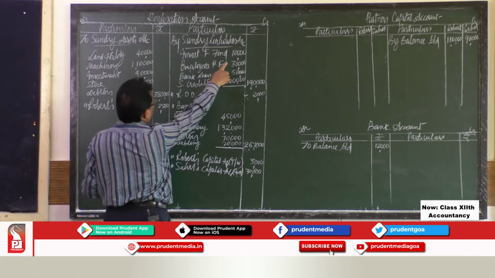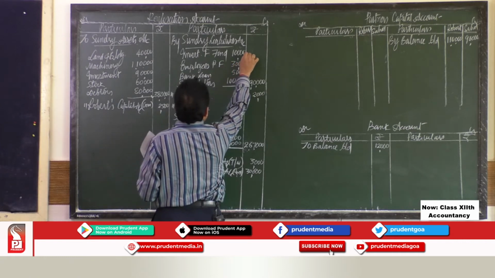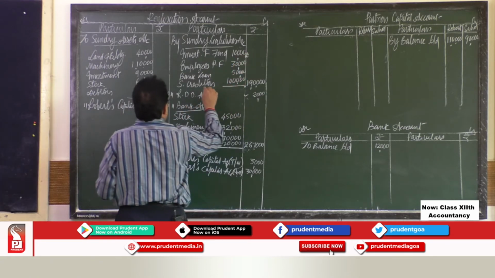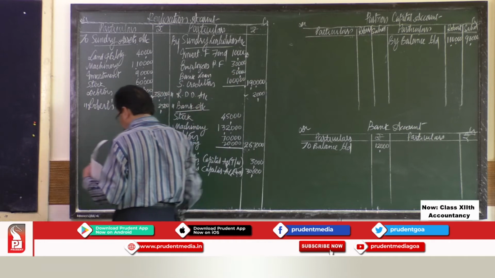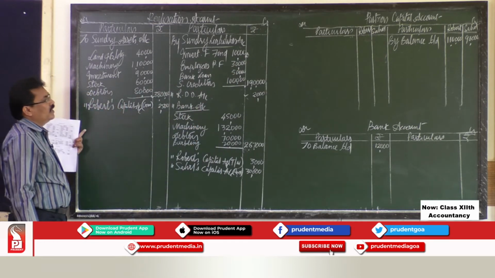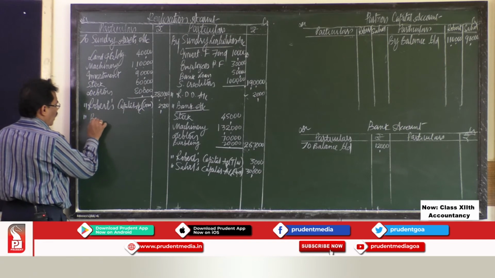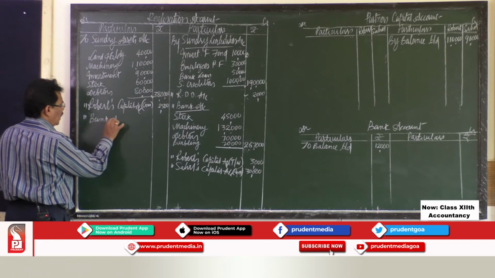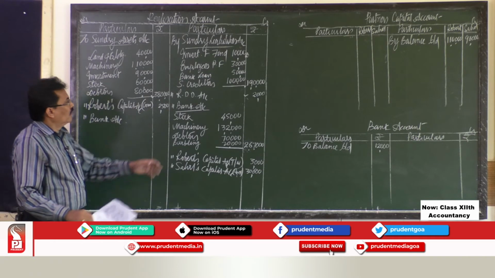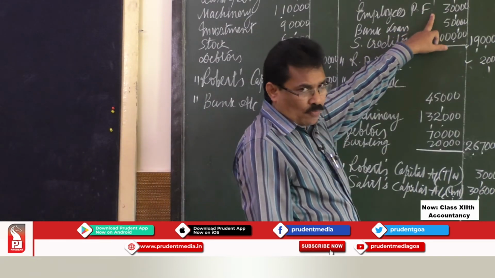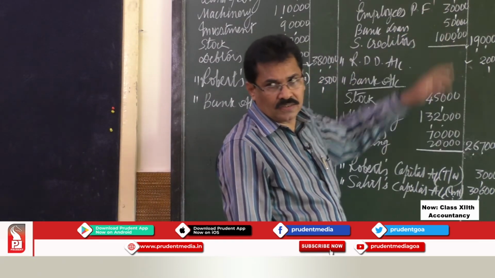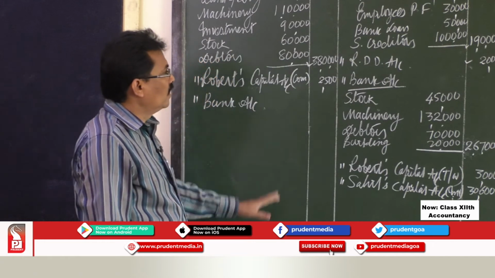Employee Provident Fund: no information is given in the problem about Employee Provident Fund. So we have to assume that this money is to be paid. The firm was supposed to pay 30,000 to the employees towards their provident fund.